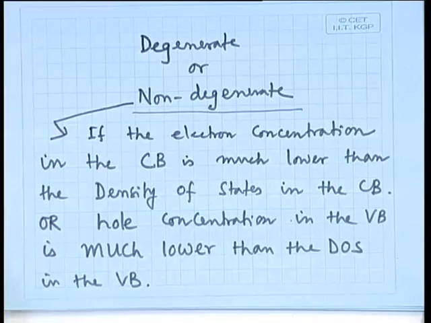That means the rooms are more than the guests in a hotel, say. Then you can say it is a non-degenerate case.